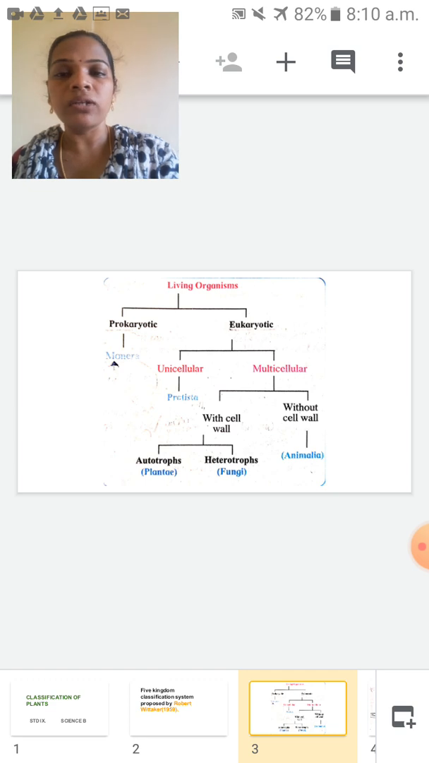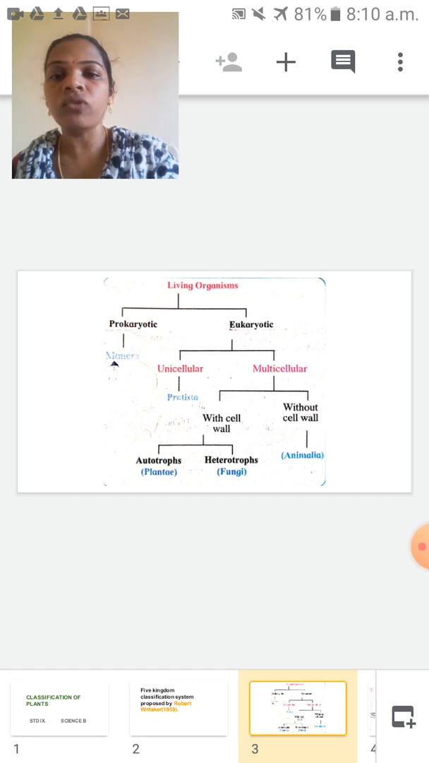So here multicellular has divided into two groups, with cell wall and without cell wall. The organisms having a cell wall are again divided into two groups, autotrophs and heterotrophs. With cell wall means mostly the plants will come here. Auto means self, trophs means feeding level. So autotrophs means self feeding, organisms which can produce their food by themselves.